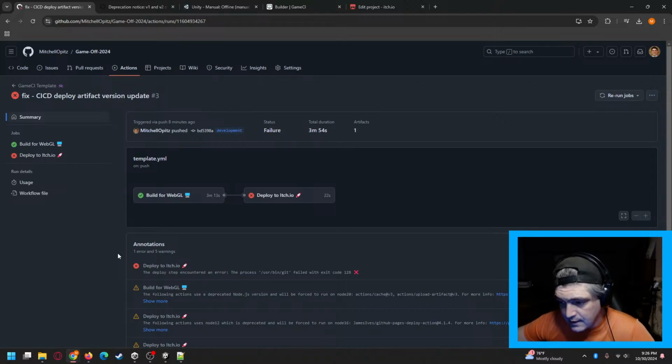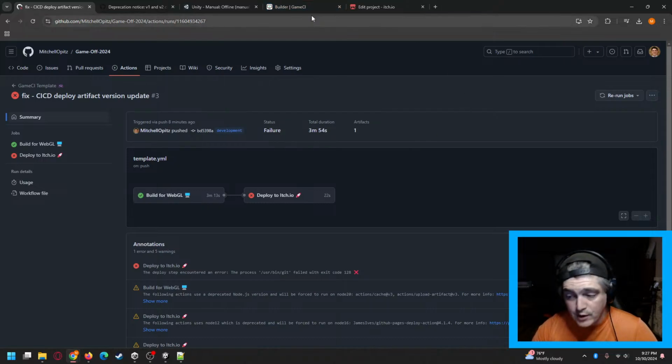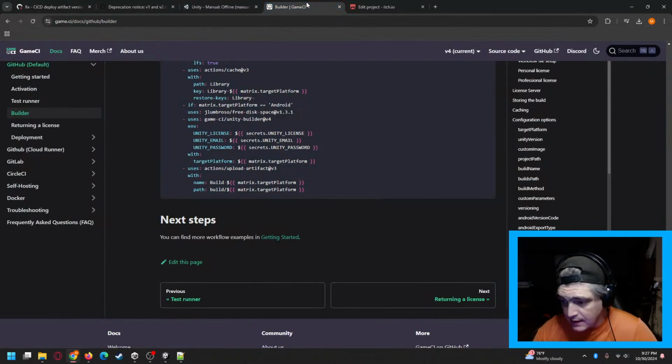I'm really going to have to sit down and figure out why the deploy process isn't working, but hopefully this gives you a good idea of at least the vast majority of it and gives you the right tools that you need. If anybody wants my template, you can certainly use it. If you want to create your own, like I said, game.ci is probably the best place to actually get started and learn about this process.